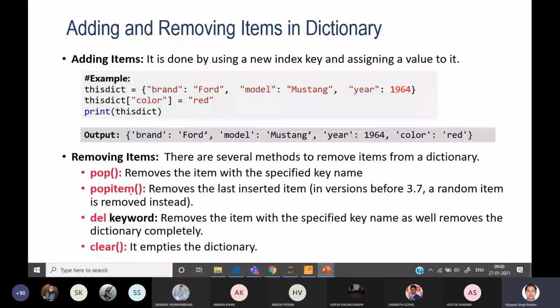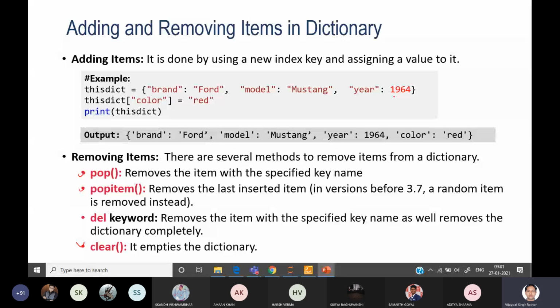It will remove the last inserted item, whatever the last value we have inserted in the dictionary. Like here you can see 1964, this is the last item we have inserted in the dictionary. In that case, this year will be removed. But in versions before 3.7, like 2.7, a random item is removed instead. In 3.7, it will remove the last inserted item. So it depends on the Python version, and you may get a different output.